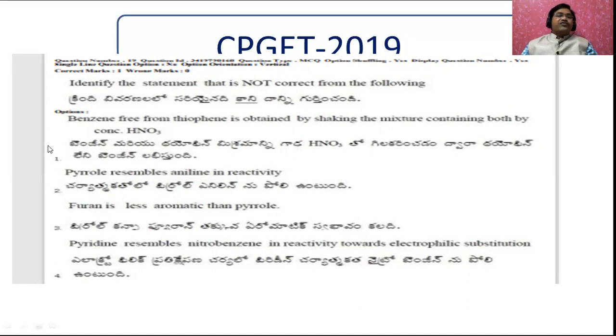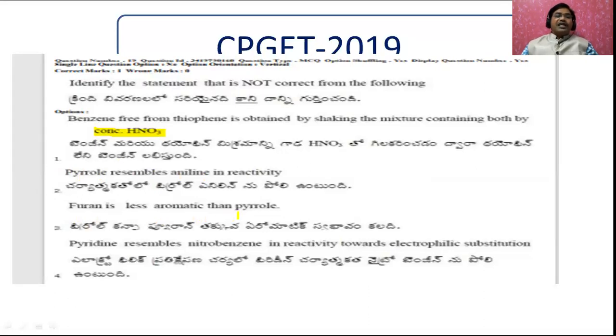See, what is this? The first statement: benzene free from thiophene is obtained by shaking with, what is that acid used here? You have to remember the important thing. Here it is by shaking with HNO3. And pyrrole resembles aniline in reactivity. This is right because pyrrole contains nitrogen and aniline also has nitrogen. There is some basic property this shows.